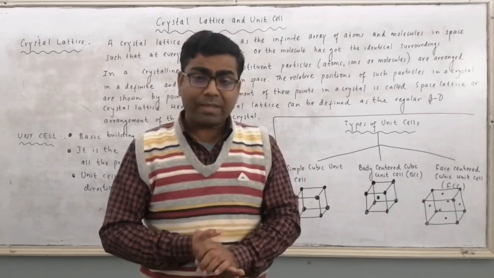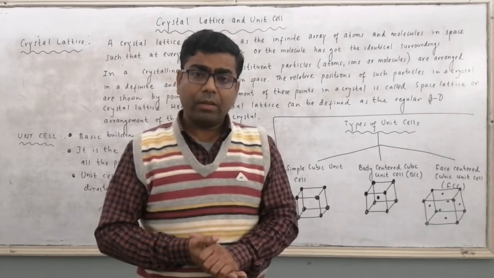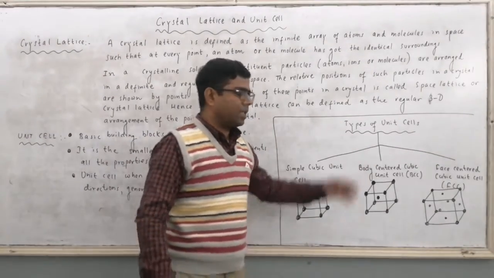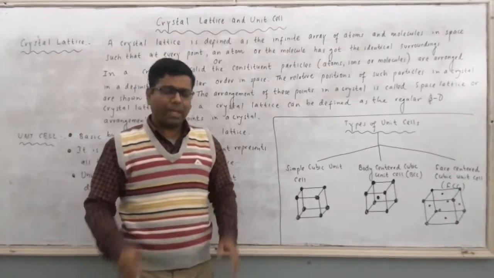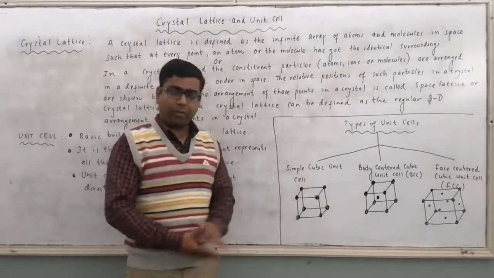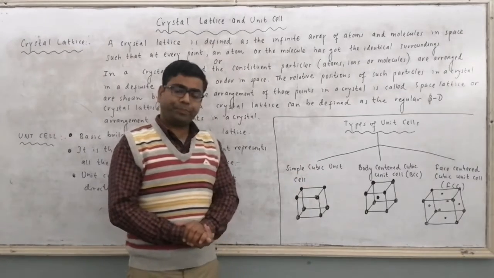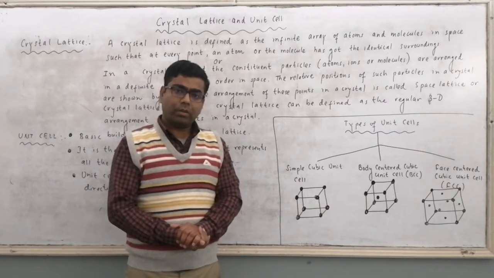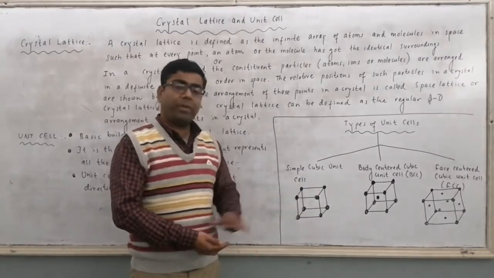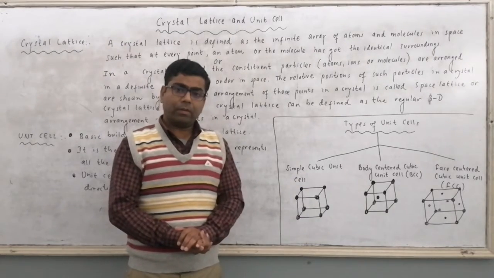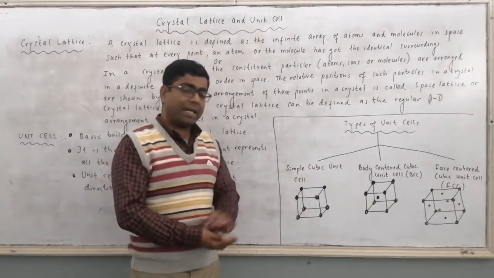Then comes the types of unit cell. So basically the unit cells are classified into 3 types. There are more also, but we are talking about the important ones. First one is called simple cubic unit cell. It is the most primitive type, also called primitive cubic unit cell.